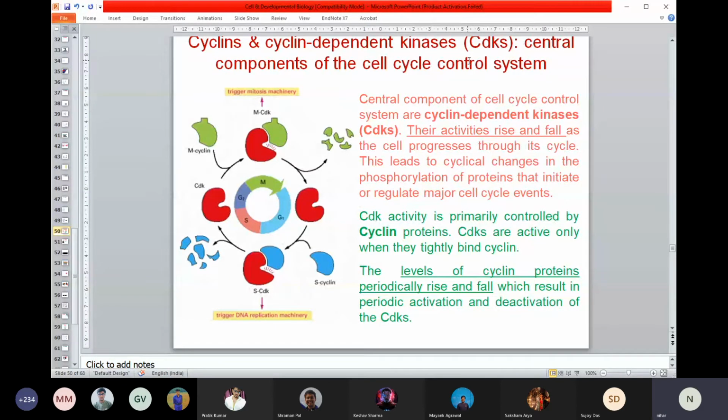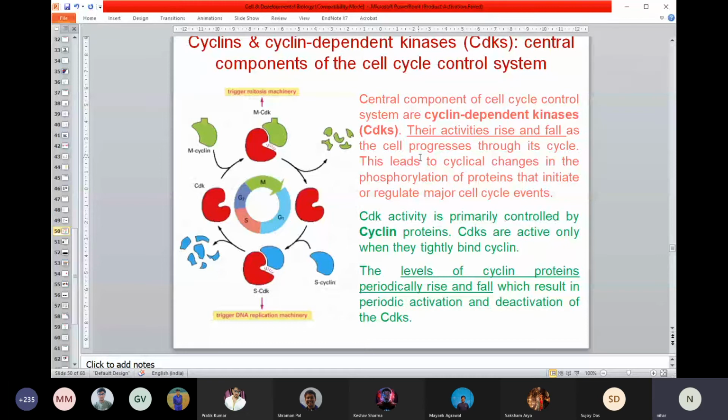So this is an enzyme. You already know what an enzyme is. So kinases are a group of enzymes, where whenever any enzyme has its last part as kinase, you can by default think it will add a phosphate group to a substrate. Once the cyclin dependent kinase is activated, it actually phosphorylates some of its substrate proteins and then activates that protein. So what I'm trying to say here is cyclin dependent kinase is one of the most important regulators of cell cycle control.